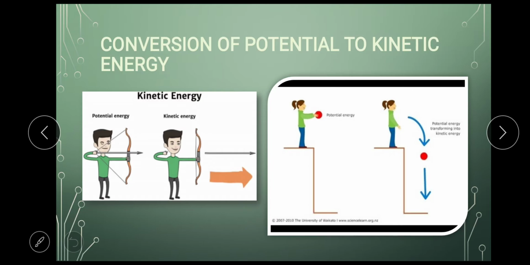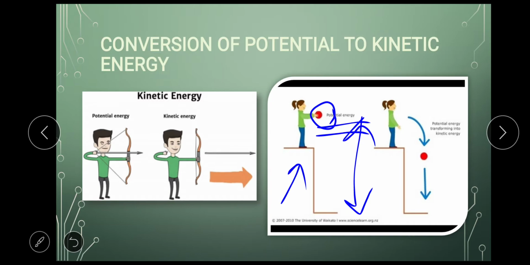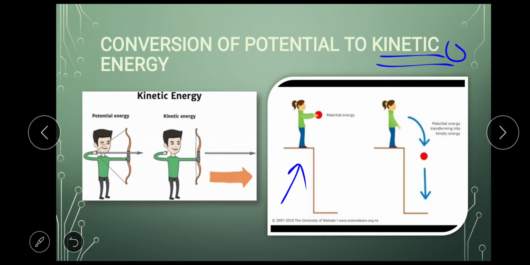Here, you again see this girl has a small ball in her hand. When this ball is at a particular height, it has potential energy. The ball has potential energy, but the ball is not in motion, so the kinetic energy in the ball is 0. But because the ball is at a particular height, the ball has potential energy. So here I have written potential energy.